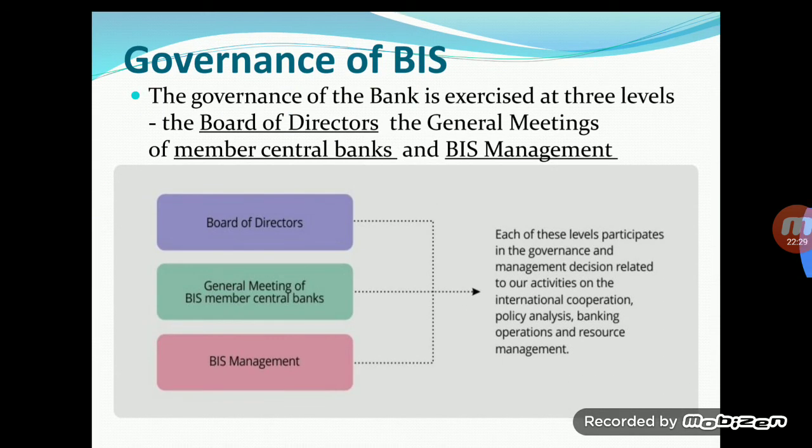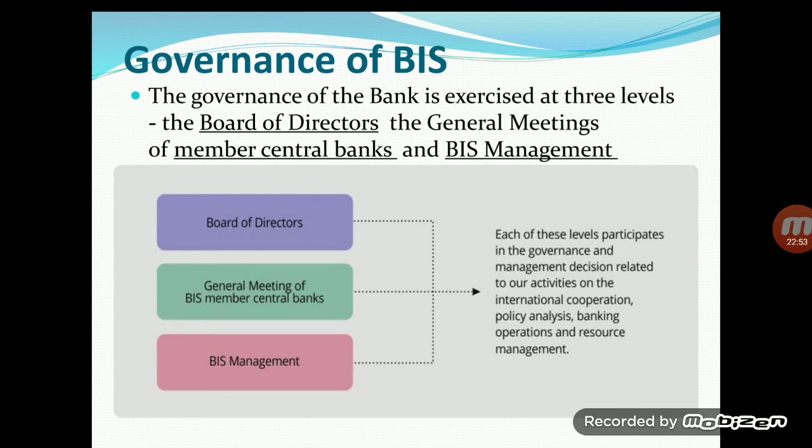Governance of BIS works like this. The governance of the bank is exercised at three levels. The board of directors is the first body, then general meetings of member central banks, and BIS general management. These are the three important bodies which control the governance of BIS.